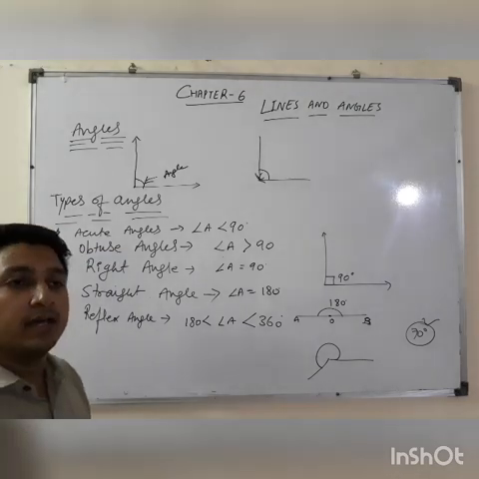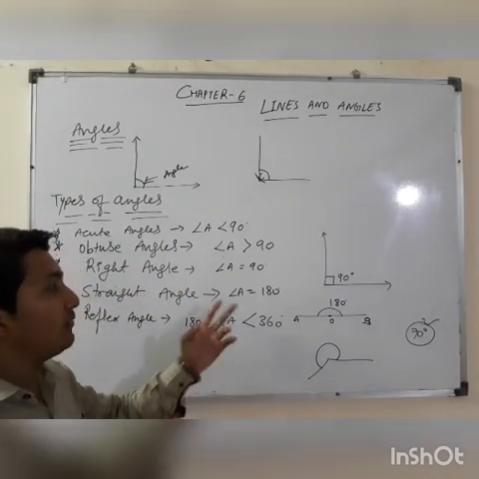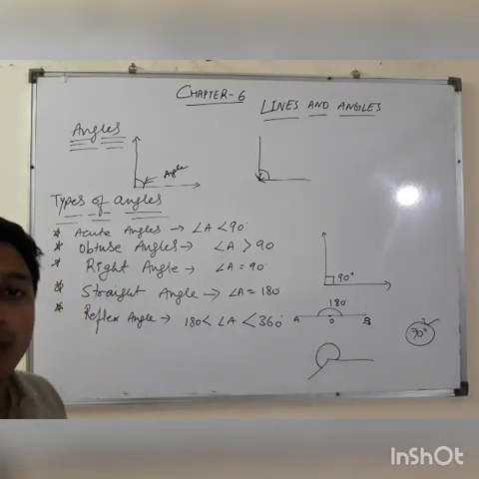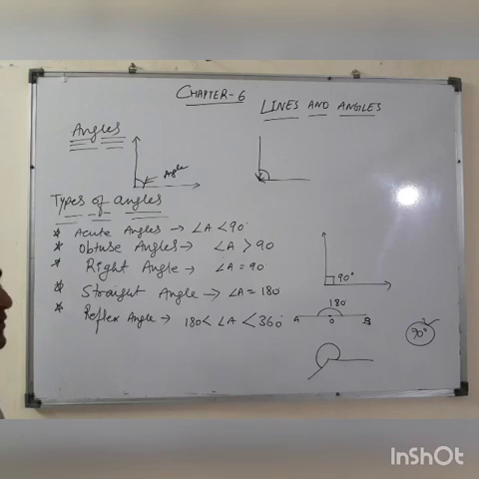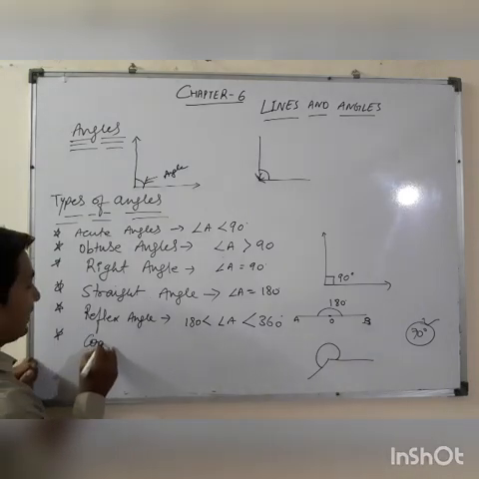Is it clear, students? These are the types of angles on the basis of measurement. Now we will discuss some more types of angles on the basis of their properties. For example, now we will discuss complementary angles.